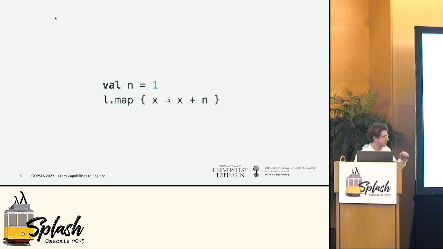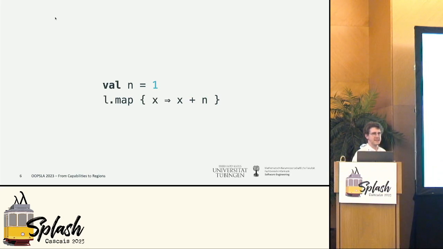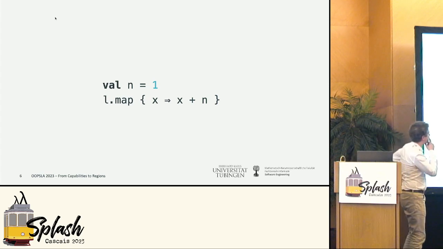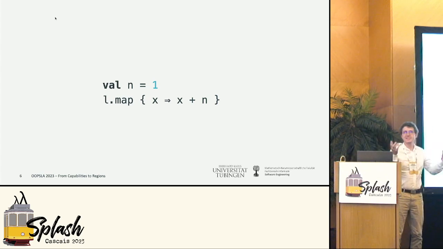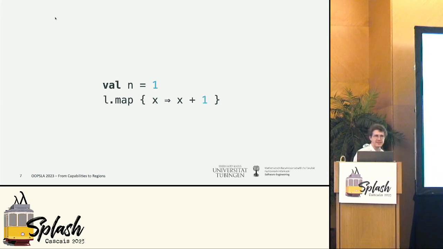Can somebody tell me what is the value of this free variable n in this example? Any guesses? It's not a trick question. Yes, it's actually 1. And it's good that you know that because this is lexical scoping, right? This is not very surprising. And we might want to do a refactoring like this. And sometimes we do this as compiler authors, right?